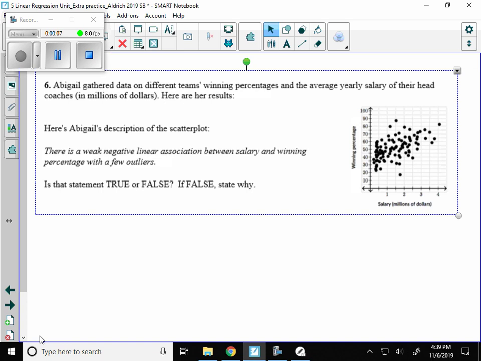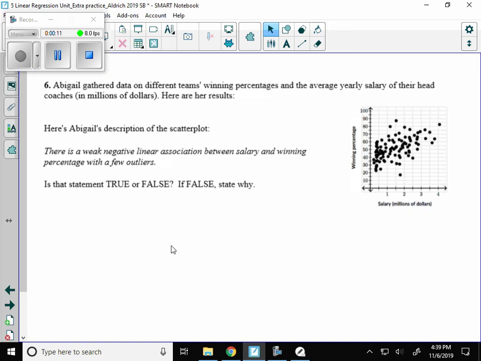So number 6 says Abigail gathered data on different teams' winning percentages, so how many games they won, and the average salary of their head coach. So here's her scatterplot and here are her results. Here's what Abigail said. Abigail says there's a weak, negative, linear association between salary and winning. Do you think she's true or false?